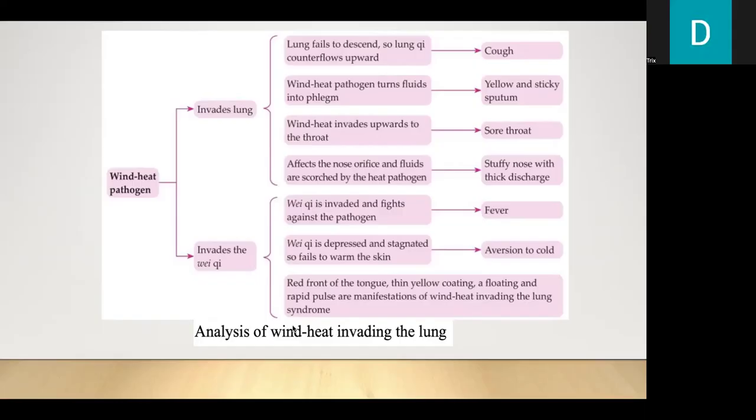thick discharge. If wind heat pathogen invades the Wei Qi, the Wei Qi is invaded and fights against the pathogen, there would be fever. If the Wei Qi is depressed and stagnated so it fails to warm the skin, there would be aversion to cold. Also, the red front of the tongue, thin yellow coating, and a floating and rapid pulse are manifestations of wind heat invading the lungs syndrome.